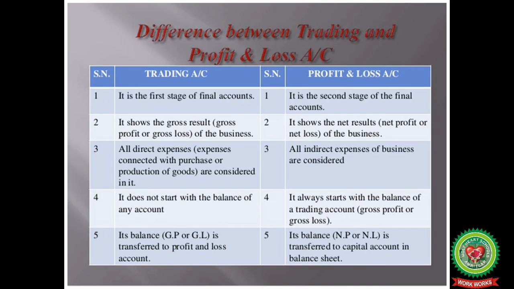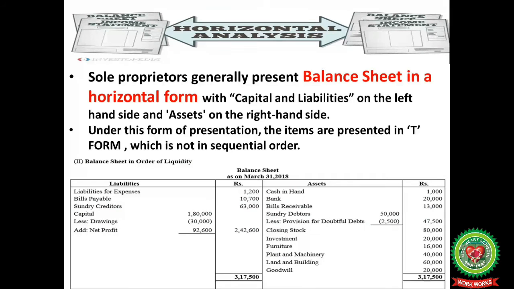All direct expenses are connected with purchase or production of goods, but in profit and loss account we record all indirect expenses. Trading account does not start with any balance, but profit and loss account starts either with gross profit or with gross loss. In trading account, the profit or loss, that is gross profit or gross loss, will be transferred to profit and loss account. In profit and loss account, the balancing figure, that is net profit or net loss, is transferred to capital account in the balance sheet.